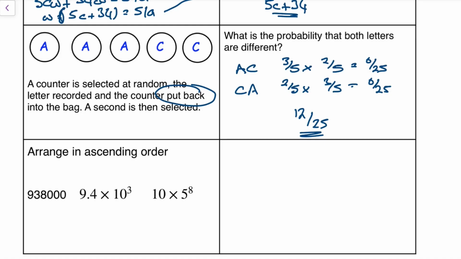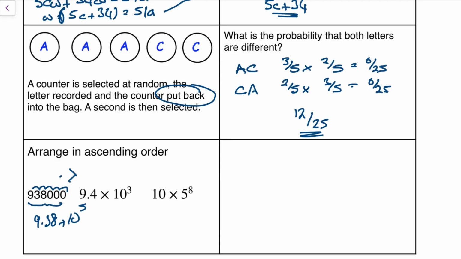That's it, question done. Final question today. Arrange in ascending order. If I write this as 9.38 times 10 to the 5, it's a bit easier, because I can see that 10 to the 5 is bigger than 10 to the 3, so this is bigger than this. Then I've got 10 times 5 to the 8. That's an interesting one, because the way it's written is slightly different. 5 to the 8 is not one of those that most people know.